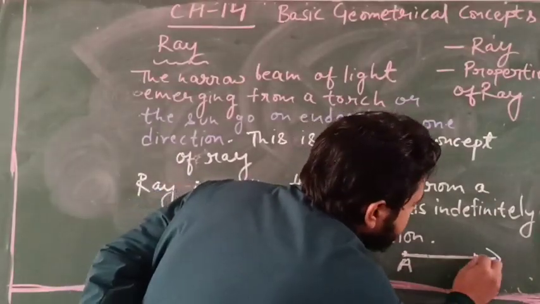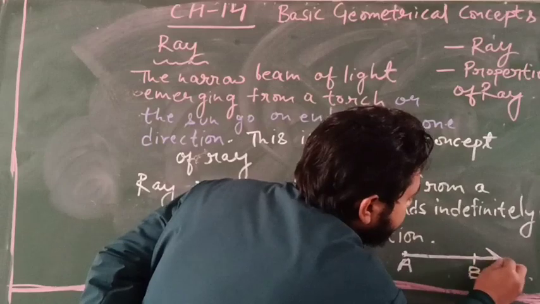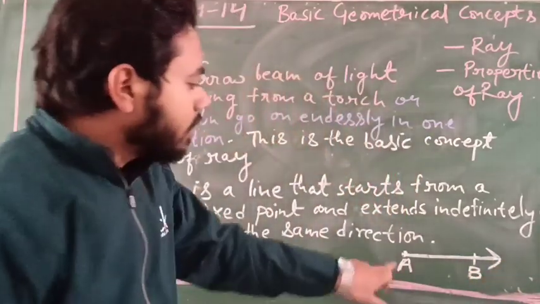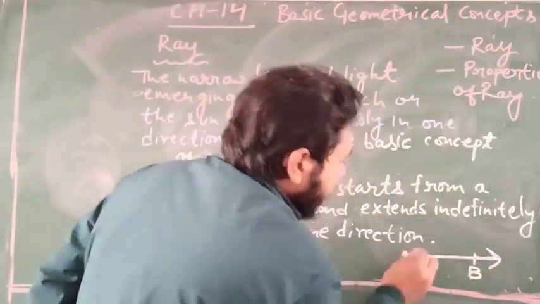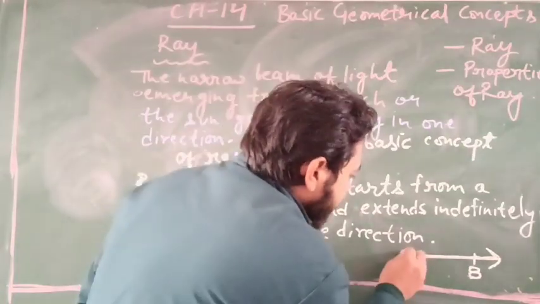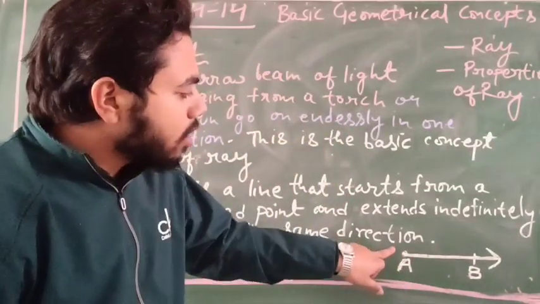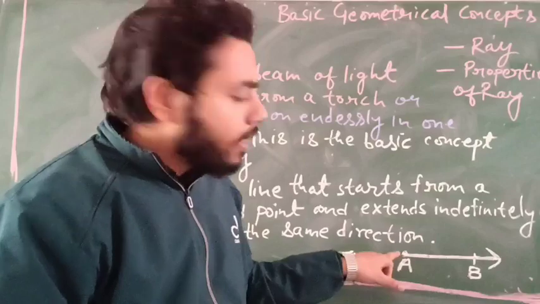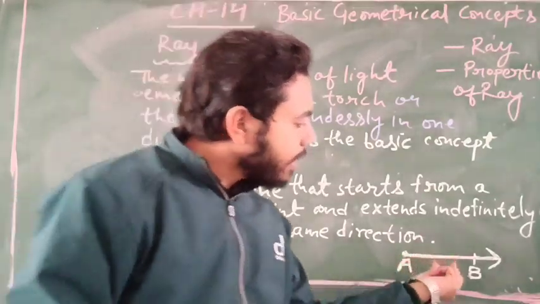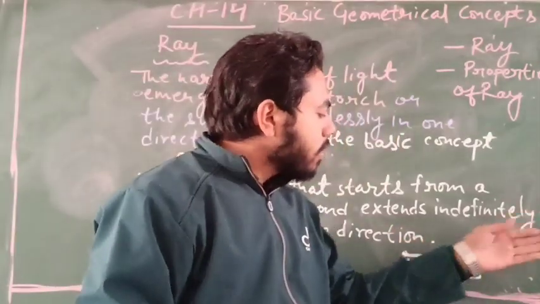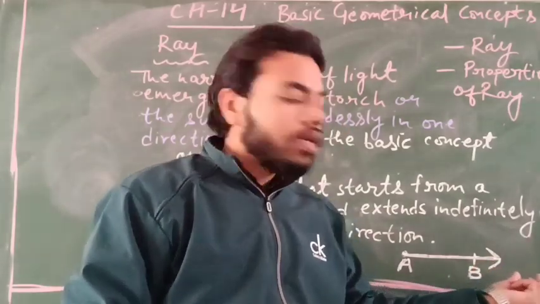Here is ray AB. This is the example of a ray. A ray has an initial point, and it extends in the direction of B.